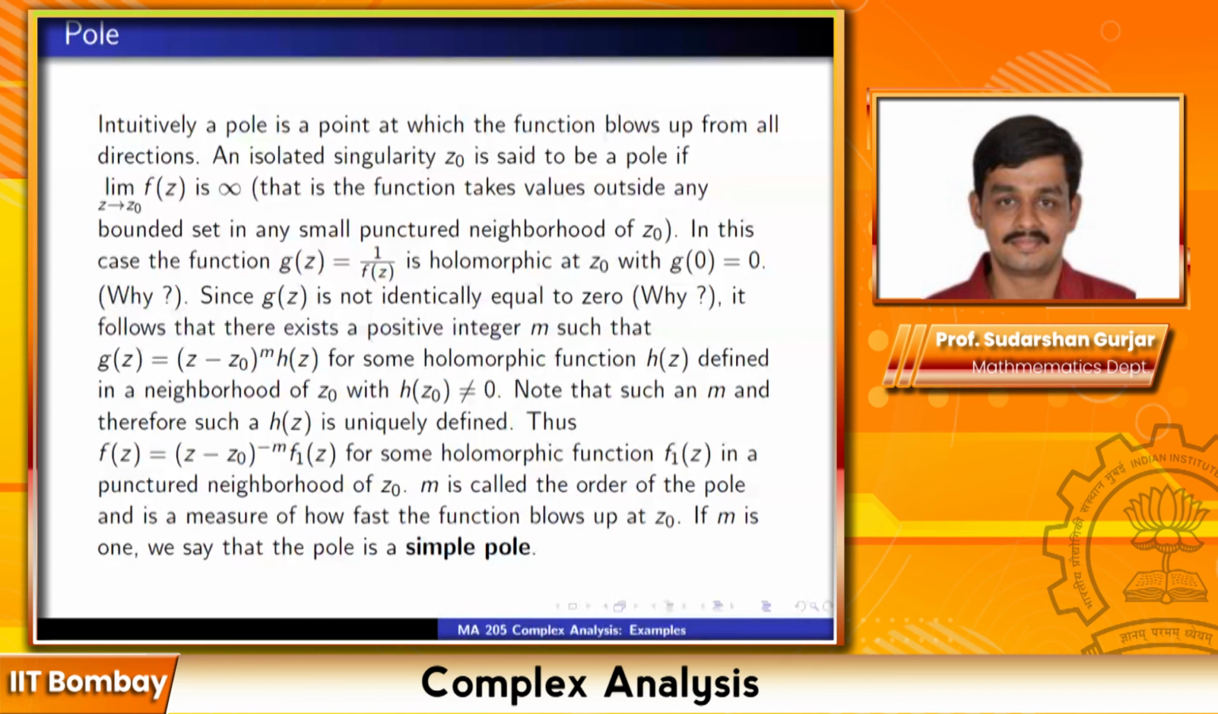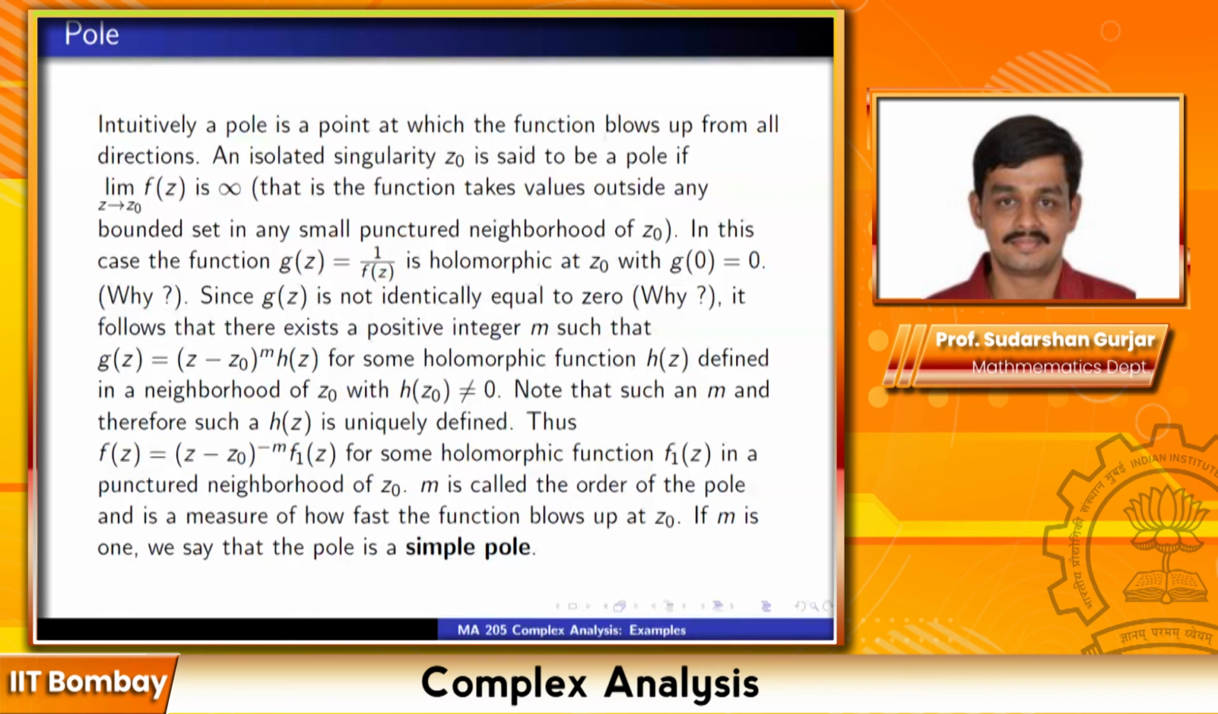h(z0) was not equal to 0, so 1 upon h, which is f1, is defined at z equal to z0. So I can write f(z) as (z minus z0) to the power minus m times f1(z) for some holomorphic function f1(z) in a punctured neighborhood of z0. m is called the order of the pole and is a measure of how fast the function blows up at z0. If m is 1, we call the pole a simple pole.